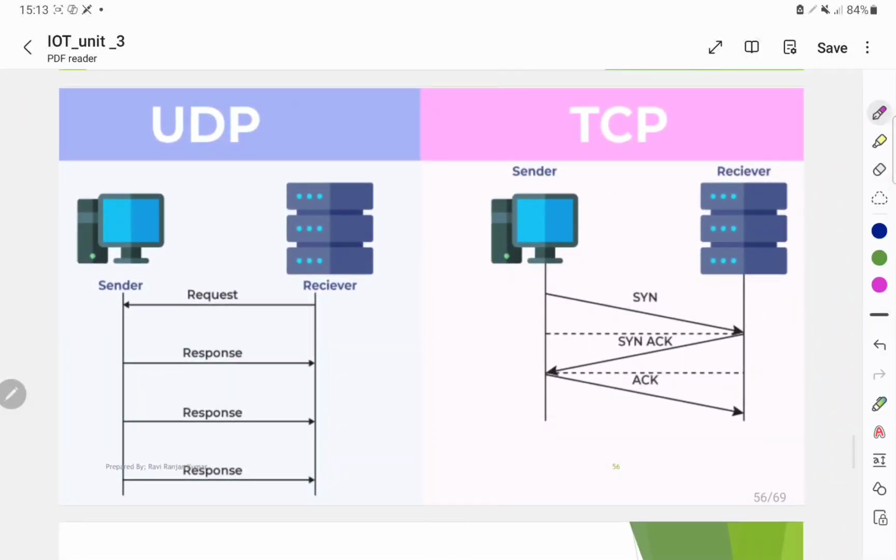UDP and TCP. In UDP, a request is sent, then a response is sent. In TCP, there is a SYN and an acknowledgement, then the data will be sent.